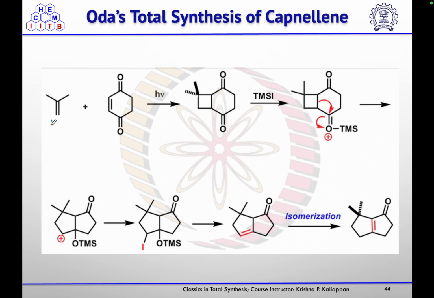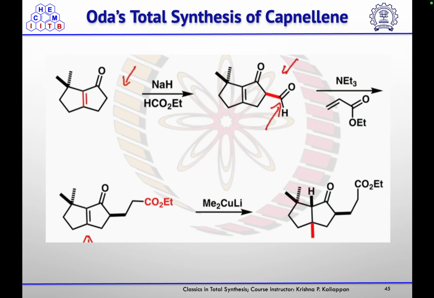Then using this isobutene molecule, they did the 2+2 cycloaddition reaction, and then again this TMS iodide mediated ring expansion reaction to get this olefin, to get this carbocation intermediate, which was attacked by iodide, and elimination followed by isomerization to give you the alpha beta unsaturated ketone.